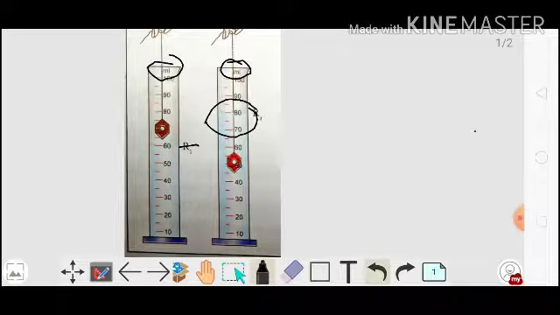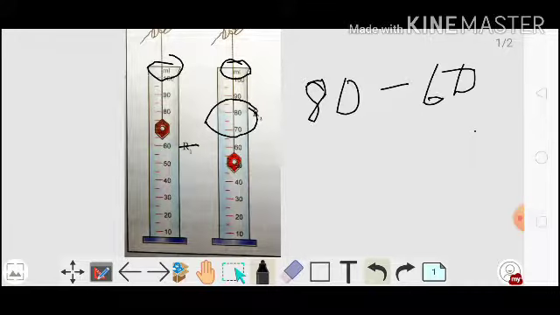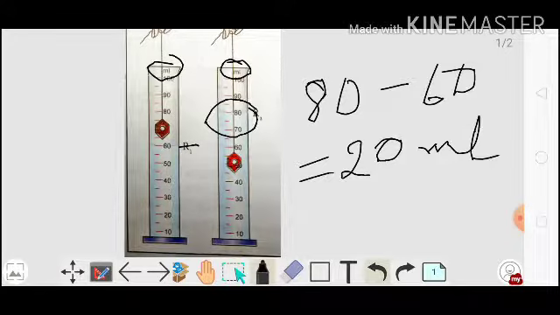That means now the volume of the liquid with the solid is 80 ml, and you know that the solid will displace the same volume of water as its own. So the volume of the solid will be 80 minus 60, that means 20 ml.